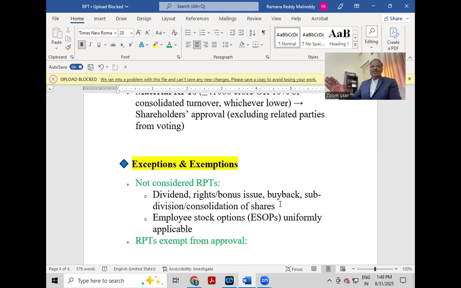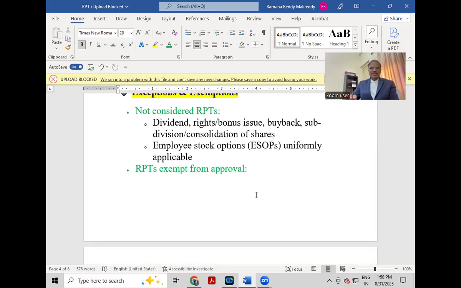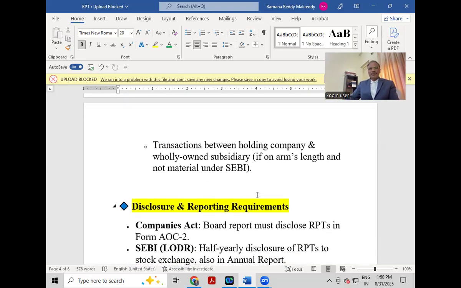Which transactions are not considered RPTs? Dividend, rights issue, bonus issue, buyback, subdivision and consolidation of shares. These are not considered RPTs because the opportunity is uniformly applicable to all. ESOPs are also uniformly applicable to all. So these are not related party transactions. There are also RPTs exempt from approval: transactions between a holding company and its wholly owned subsidiary, and arm's length transactions that are not material under SEBI.